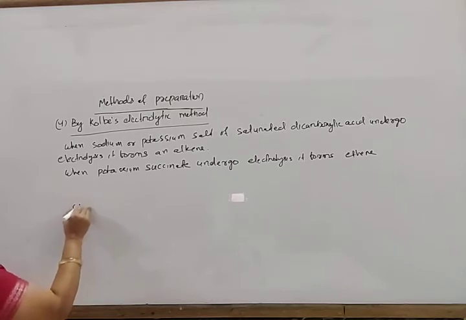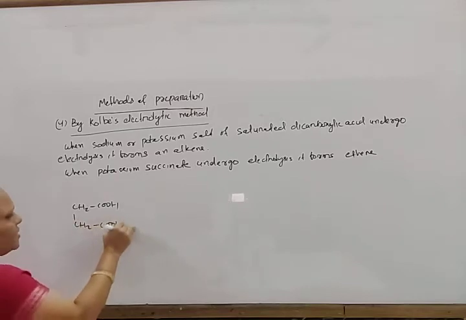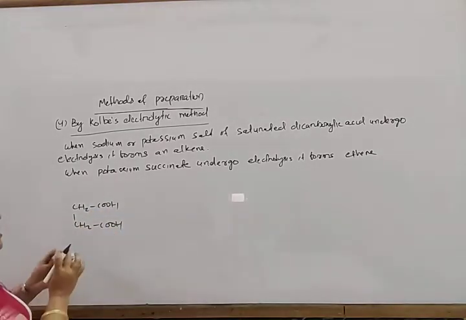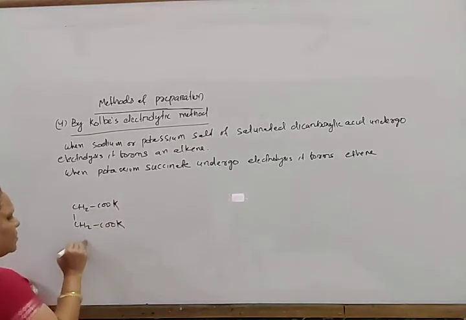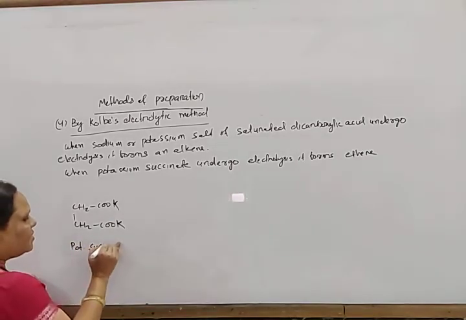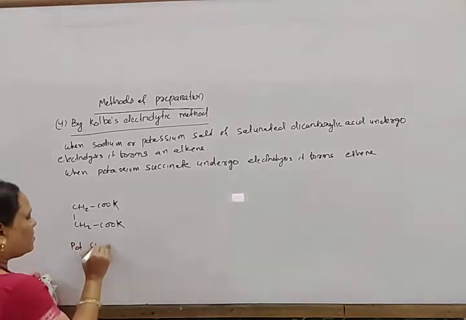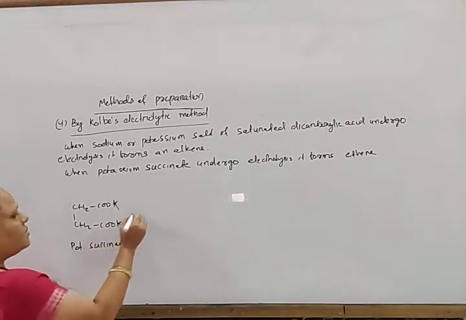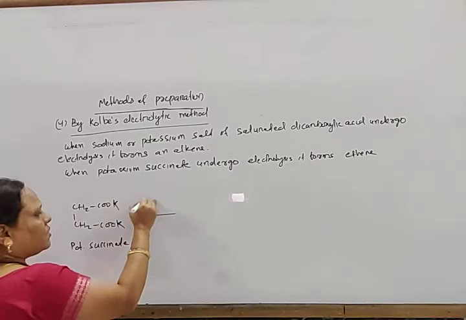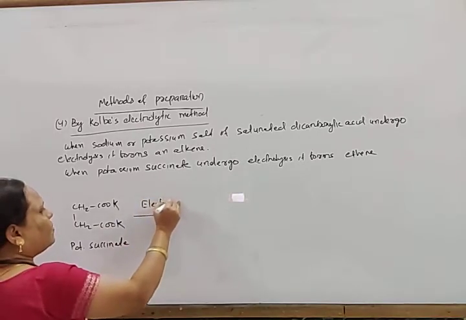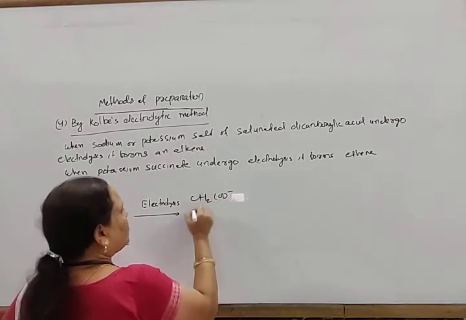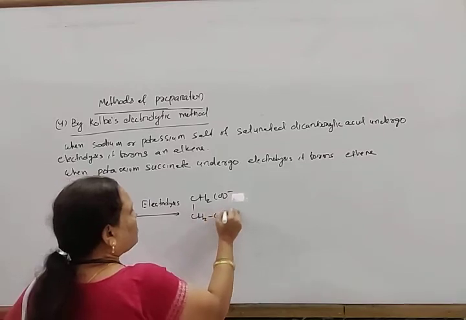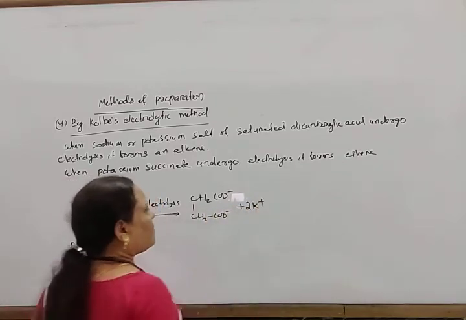Look here, CH2COOH, CH2COOH, saturated, this is known as succinic acid. So in place of hydrogen, if this is replaced by potassium, this is known as potassium succinate. Its aqueous solution, when it undergoes electrolysis or ionization, first forms CH2COO minus, CH2COO minus plus 2K plus.